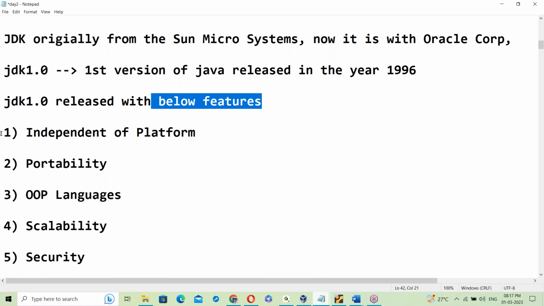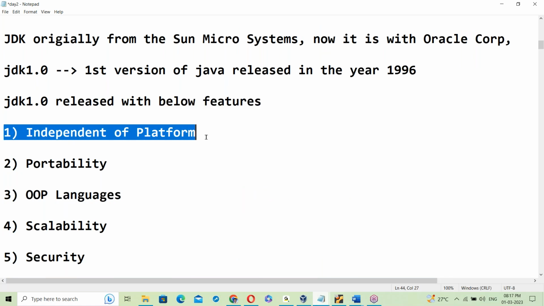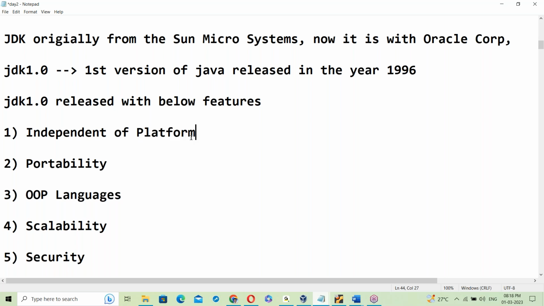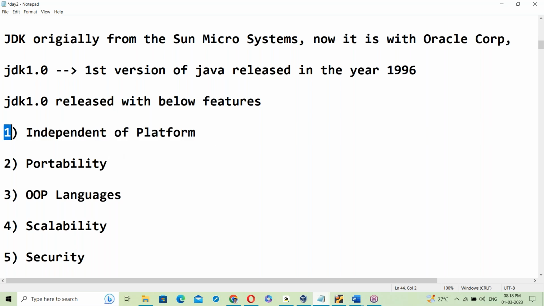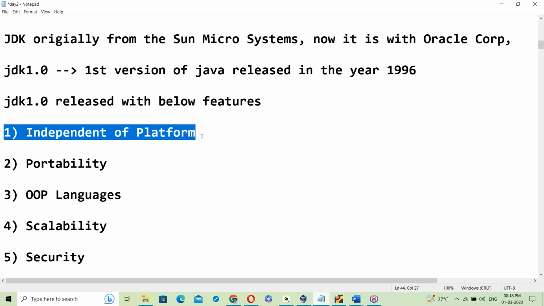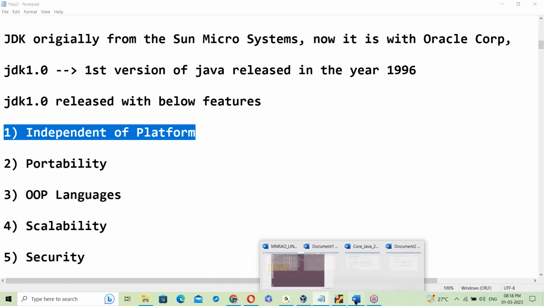Java features: Java is independent of platform, right? Here platform means OS only. That means Java is independent of the OS. Java works on any OS, maybe Linux, Windows, Mac OS. Java programs run on any OS. How Java is made independent of platform, we'll discuss tomorrow. Today let us finish some basics here.